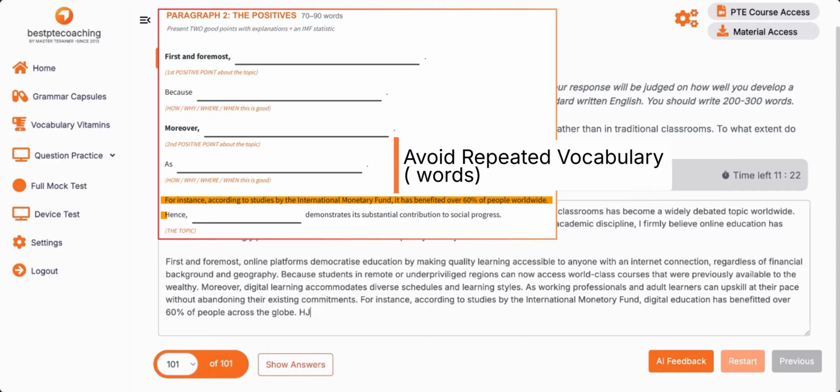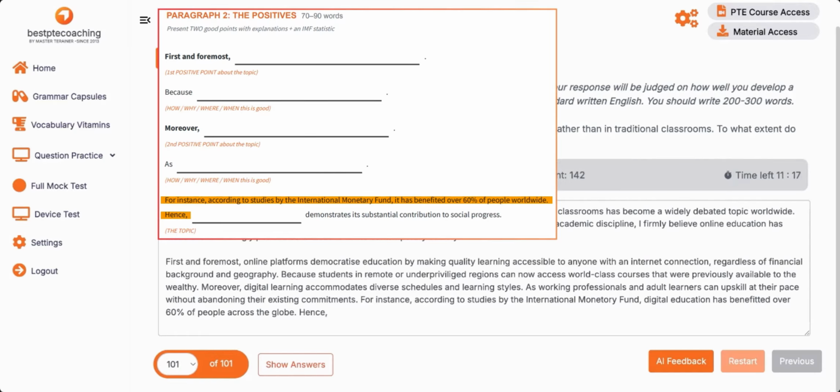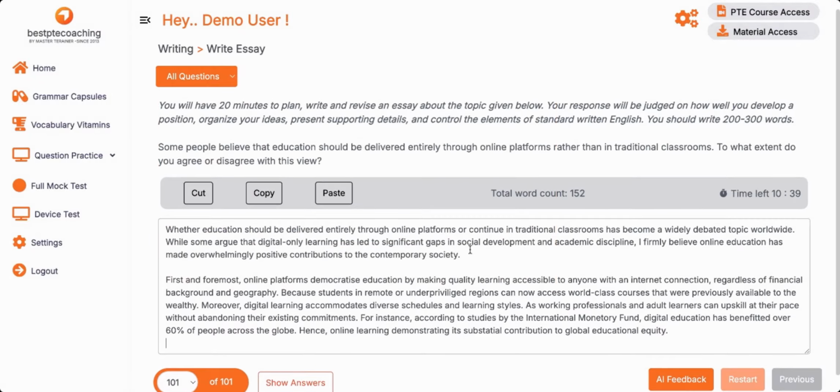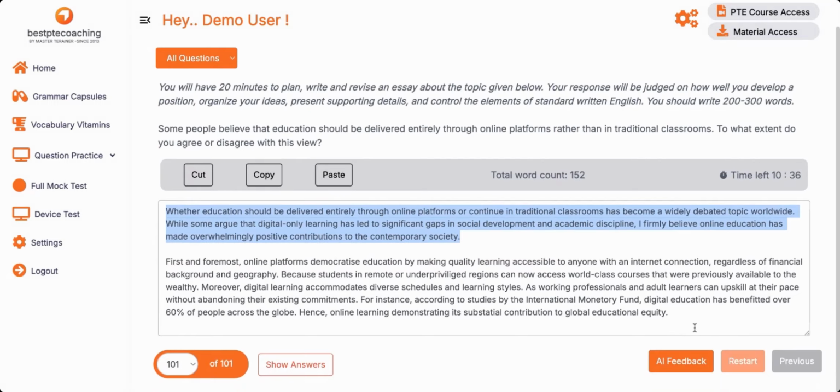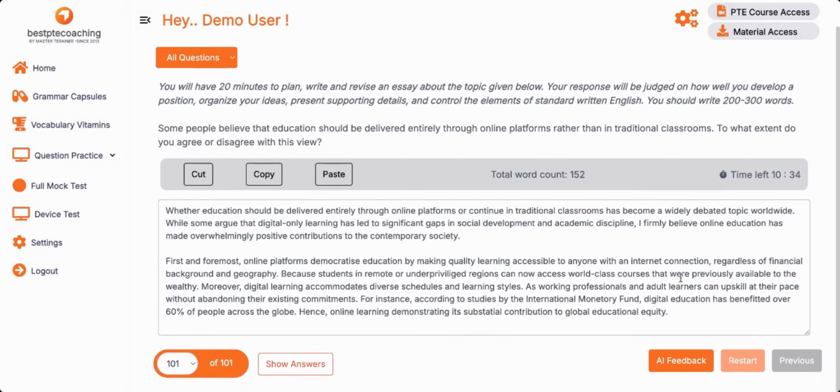Therefore, you're concluding. This is the mini conclusion for this particular paragraph; the final grand conclusion you will write towards the end. Hence, online learning demonstrates its substantial contribution to global educational equity. Global educational equity is a good collocation. Nice. So we are done with the first paragraph using the same template and structure.